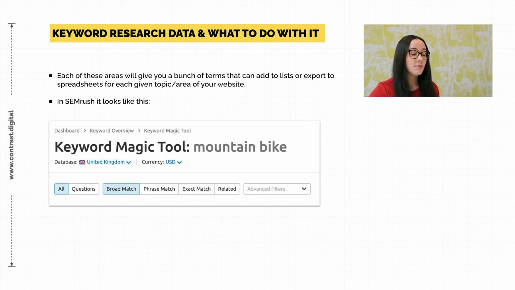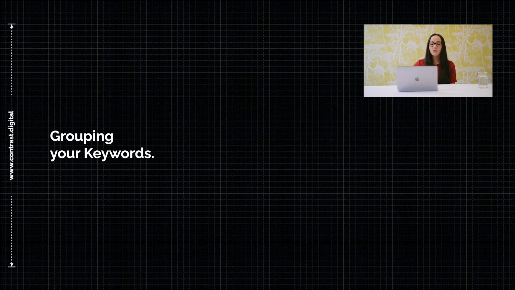Basically, you've got the exact same thing in SEMrush with their keyword magic tool. It just looks a little bit different, but you basically get the same different kinds of lists of keywords that you can then add to a plan to start building your plan up. So once you've got all of these keywords, if your e-commerce store is big, you're going to have a ton of data. So you'll have to try and figure out how to group that data.